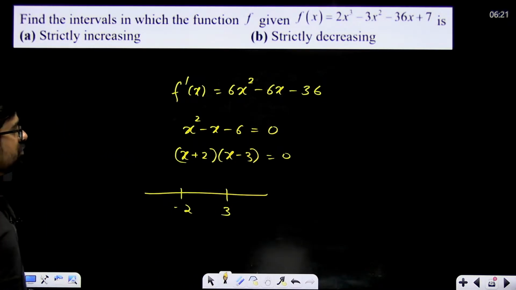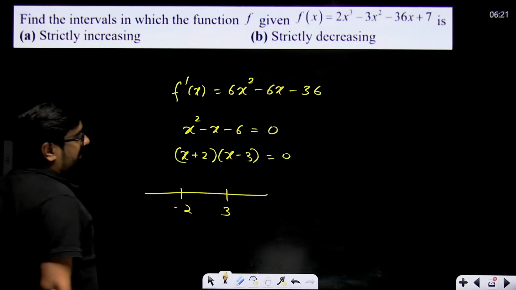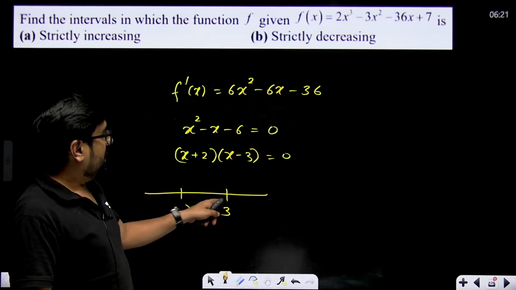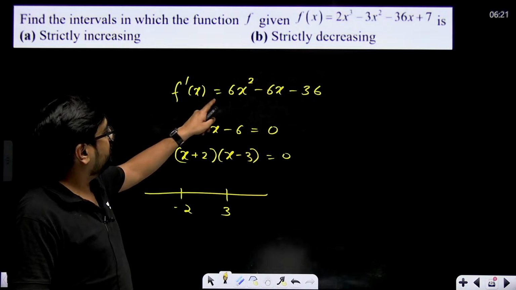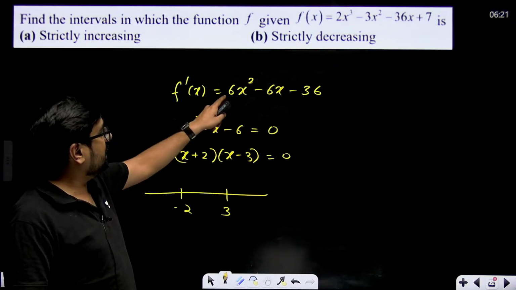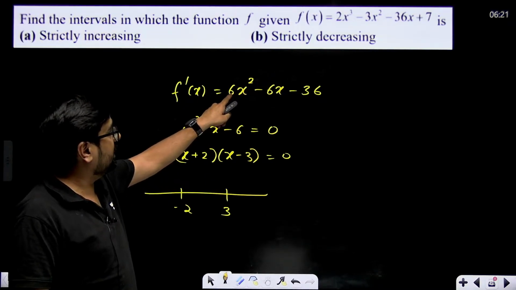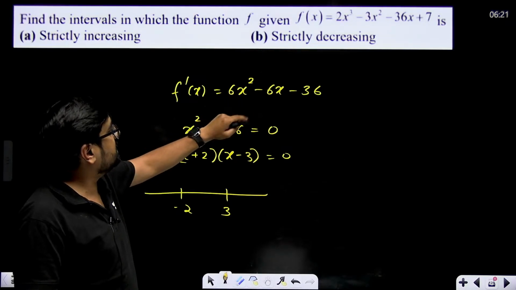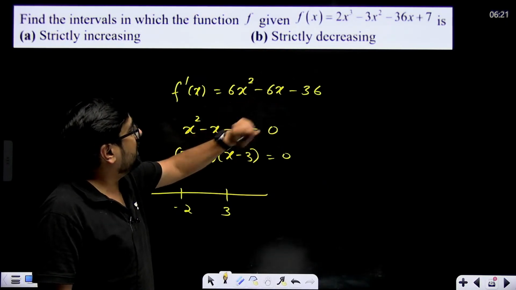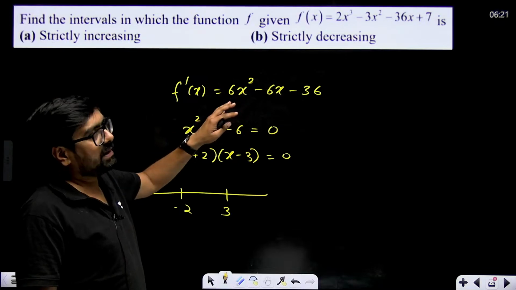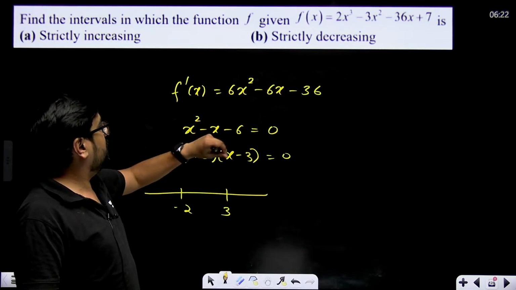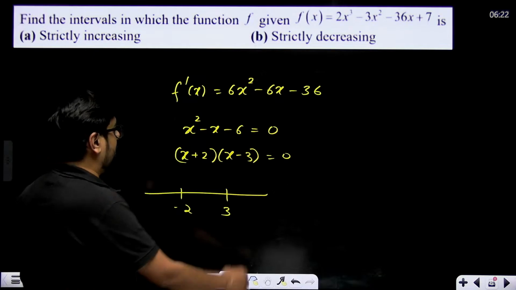Right. Now check. If we are taking any value greater than 3, let's say 4, f dash x is positive or negative? Just check like that. 4: 16 times 6 is 96, minus 24, minus 36, so it will be positive.